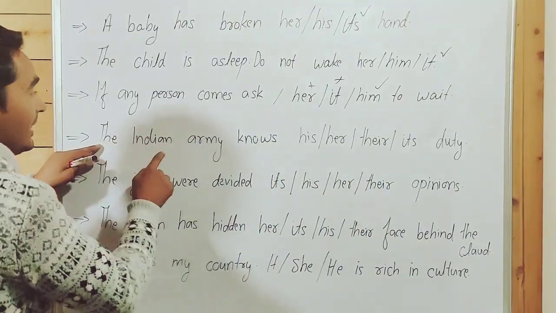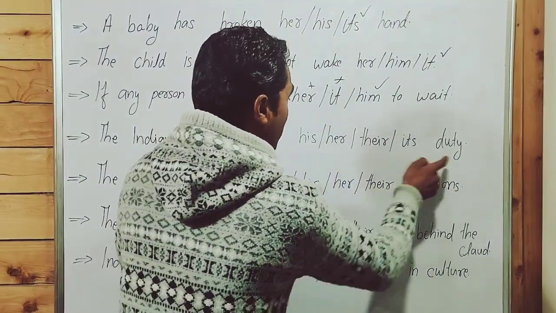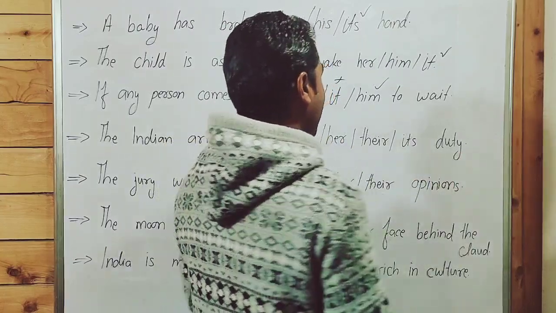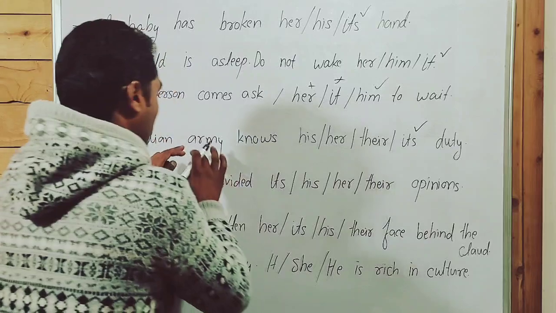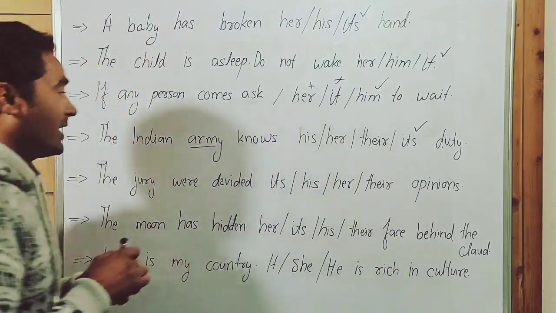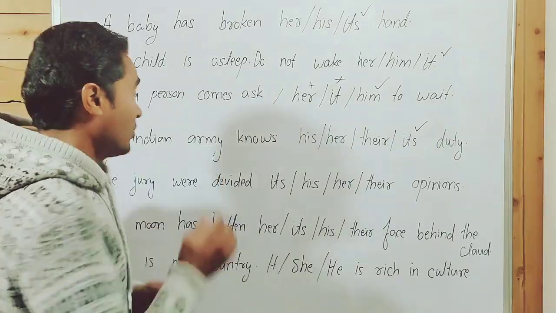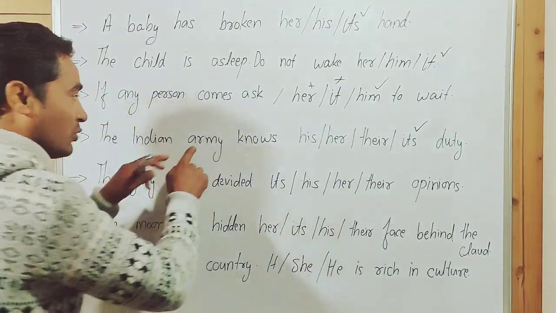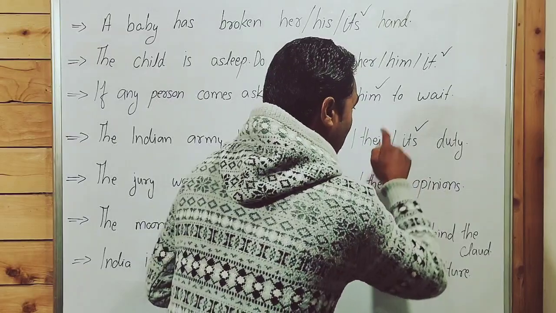Next sentence: the Indian Army knows her duty, his duty, their duty, or its duty. The answer is its duty. "It" is used for, as you know, neutral gender. Point to be noted: for neutral gender, we use "it" or "their."